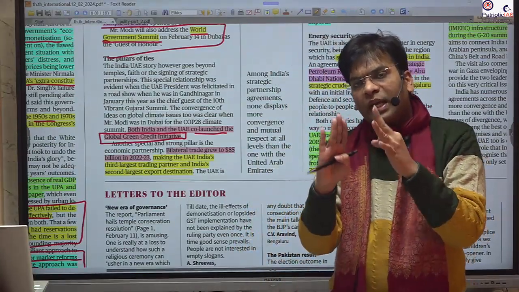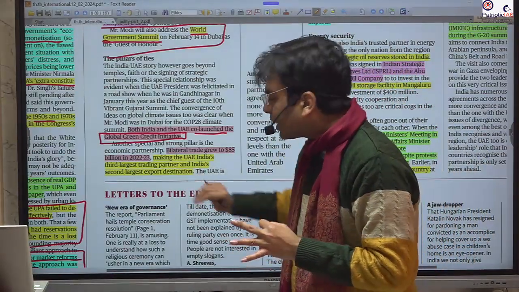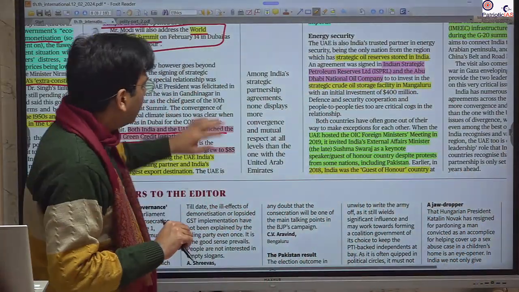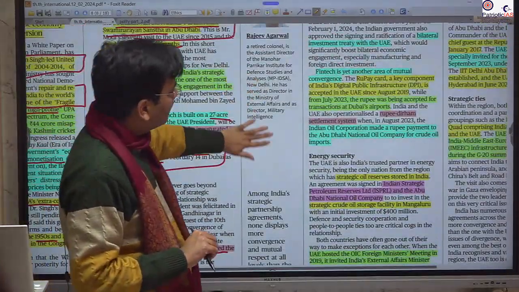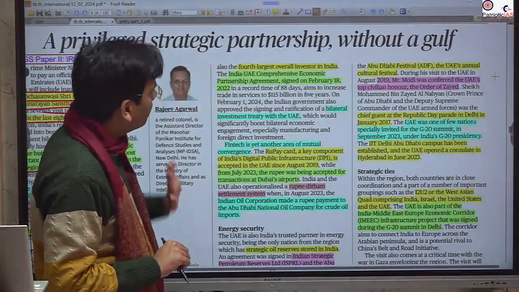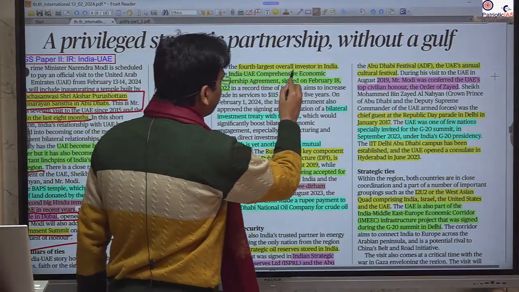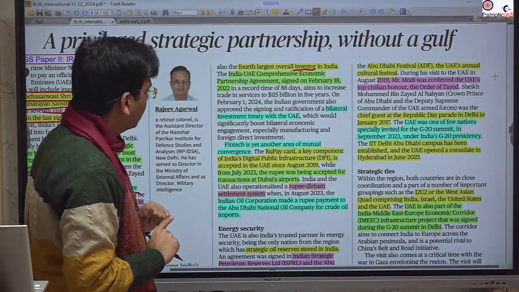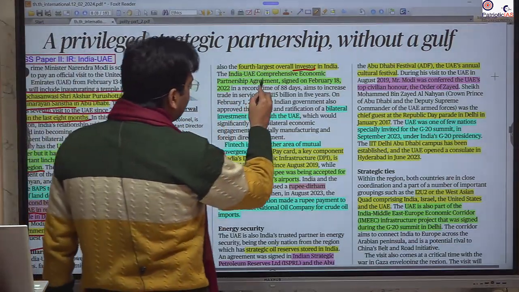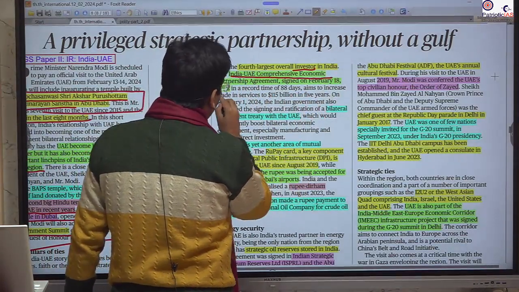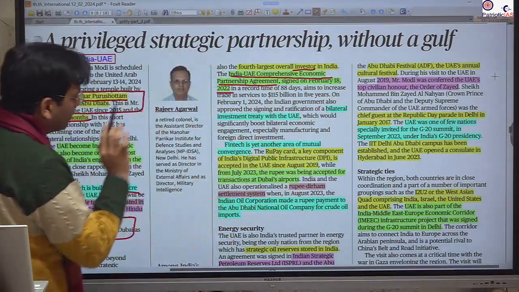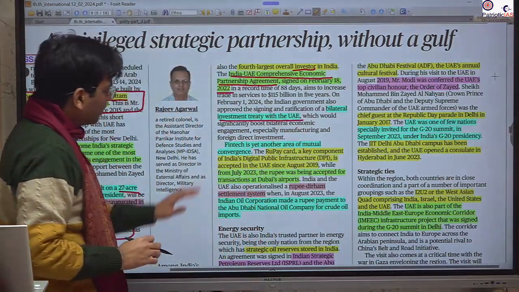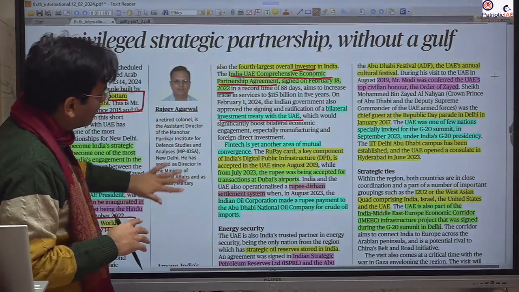Trade includes import as well as export. Here we are talking about the import. You should also remember that the UAE is the fourth largest country in terms of investment in India. So investors, export and trade, it is in the top 4. Please remember. We recently finalized the Comprehensive Economic Partnership Agreement in 2022. Please remember, we also have the bilateral investment treaty. So this shows how the trade is converging.